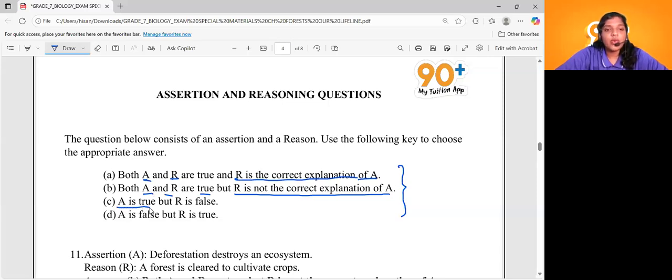A will be true and R will be false. The assertion will be the correct statement and the reason will be false. Then it will be option C. In reverse, when the assertion is false but the reason is true, it will be option D. Let's see some of the questions, then you might be able to understand more about this particular section.